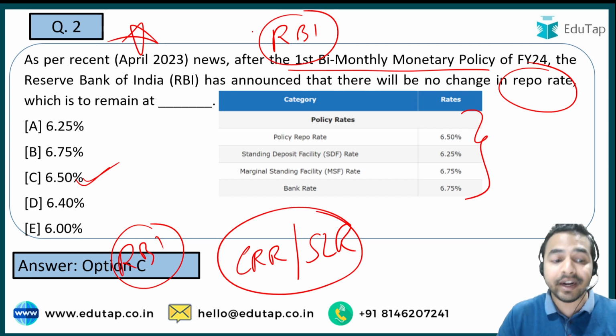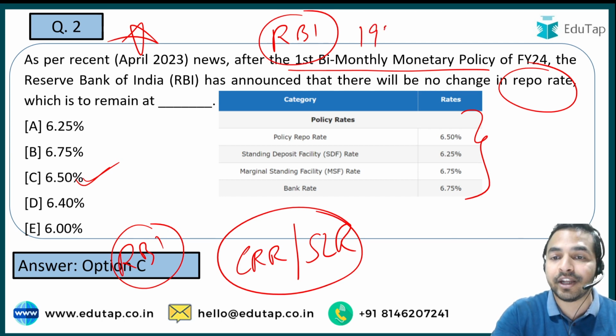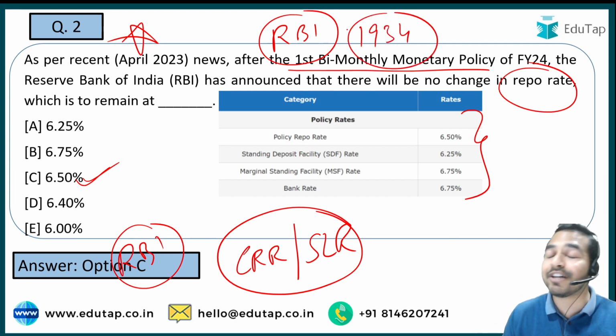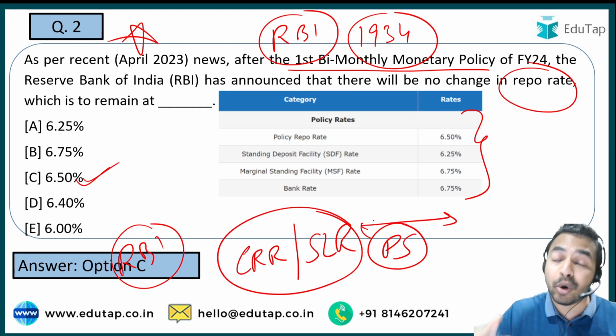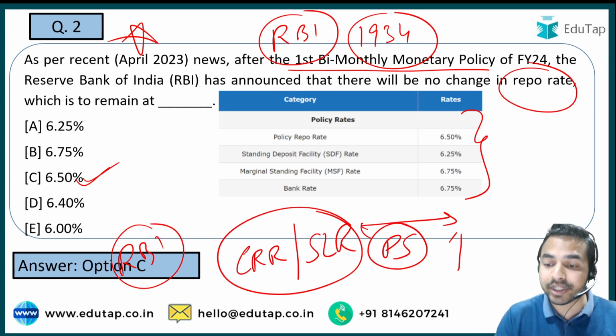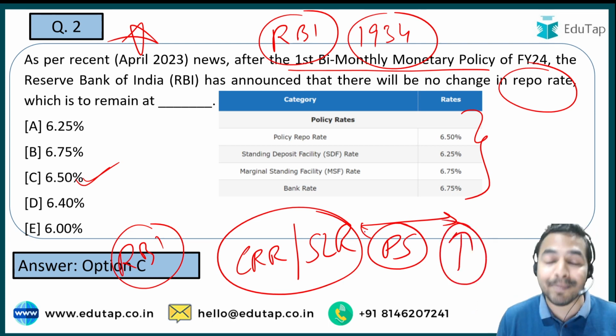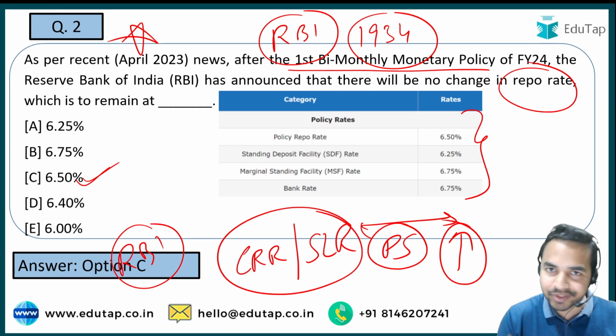So guys, under the RBI Act 1934, this particular Reserve Bank of India has been entrusted with the responsibility of conducting the monetary policy in India. अगर हम बात करते हैं इस monetary policy की, तो इसके क्या objective है? See guys, objective is basically to maintain the price stability in India while keeping in mind the objective of growth. तो growth के साथ साथ हमें price stability को भी maintain करना है. ठीक है? I hope this is clear to all of you.